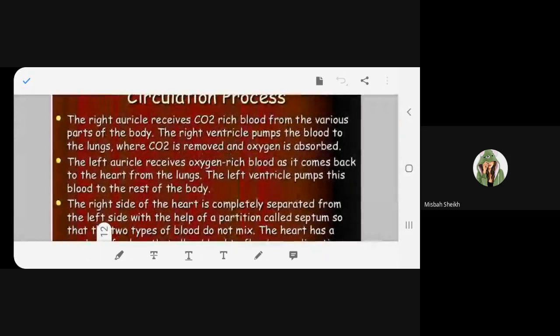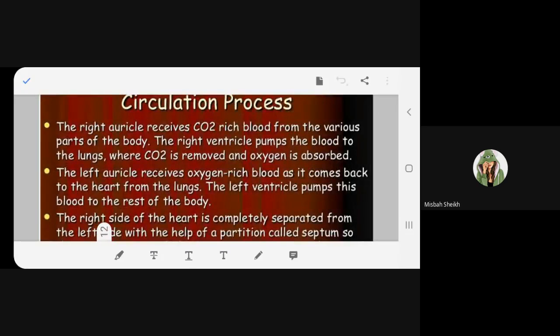So the right auricle is getting what? Carbon dioxide rich blood. The carbon dioxide rich blood is coming from where? From various parts of the body. You got my point? Now see, the right ventricle,